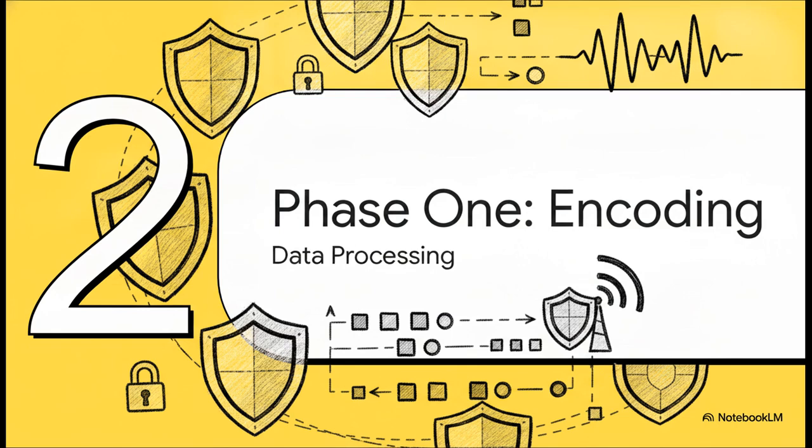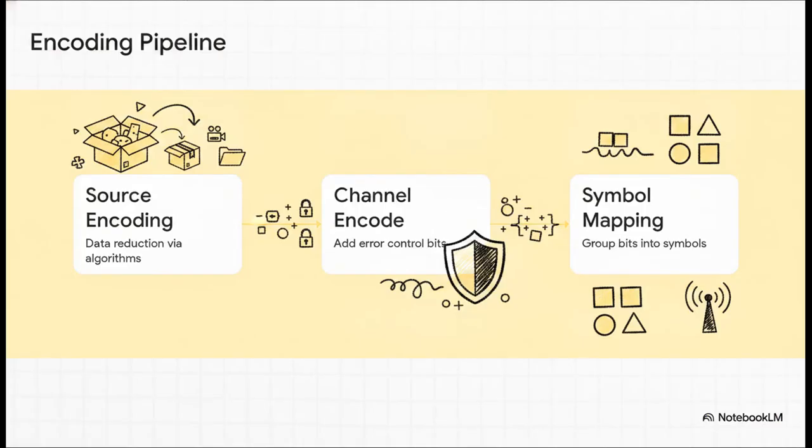Moving on to Section 2, Phase 1, encoding data, and specifically data processing. Because before our bits ever even reach the physical radio transmitter, they have to be armored up and prepared. Now, this three-stage pipeline happens entirely in the digital realm. Honestly, it's a lot like packing and bubble wrapping a super fragile package before you hand it over to the transit guy. Step 1 is source encoding.